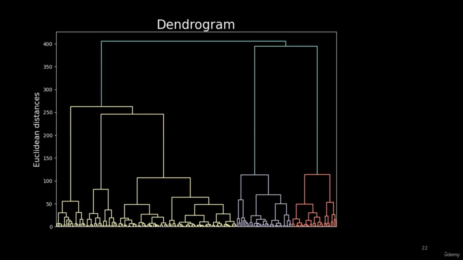We have to select the largest vertical line. So we can see that this is the largest vertical line. Now the question is, can we select this vertical line? The answer is no, because if I extend this horizontal line, it will cross this vertical line. So I cannot select this vertical line for thresholding.